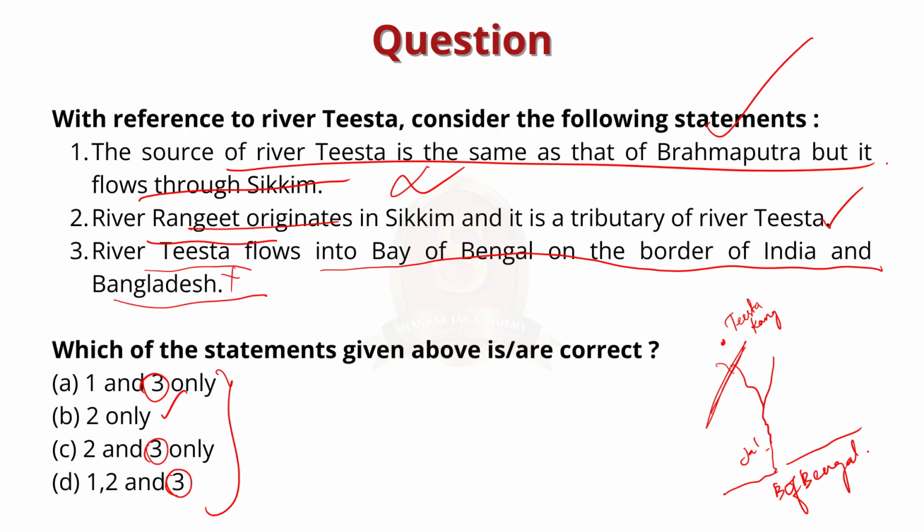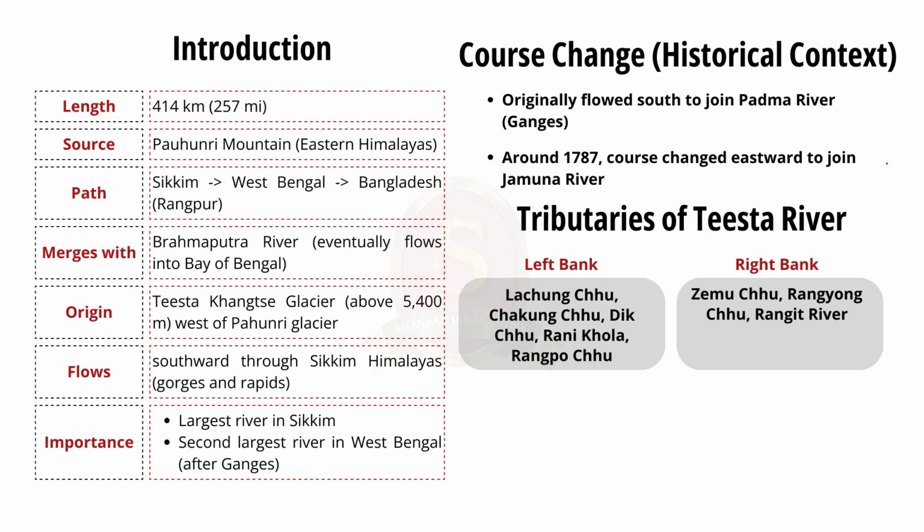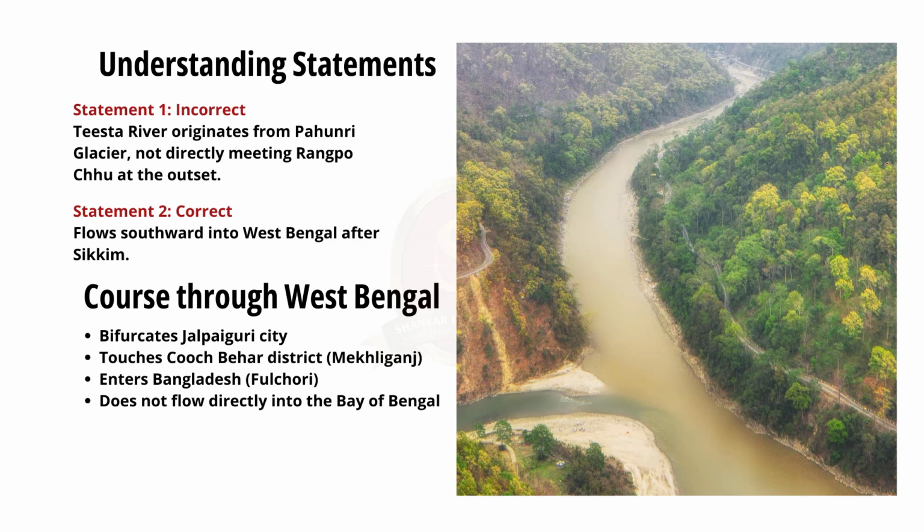So whenever you see a question, first see the options. If you could definitely eliminate any one of the statements, you can easily arrive at the answer. But to eliminate that, you need to work. So here the correct answer for this particular question is option B, 2 only.